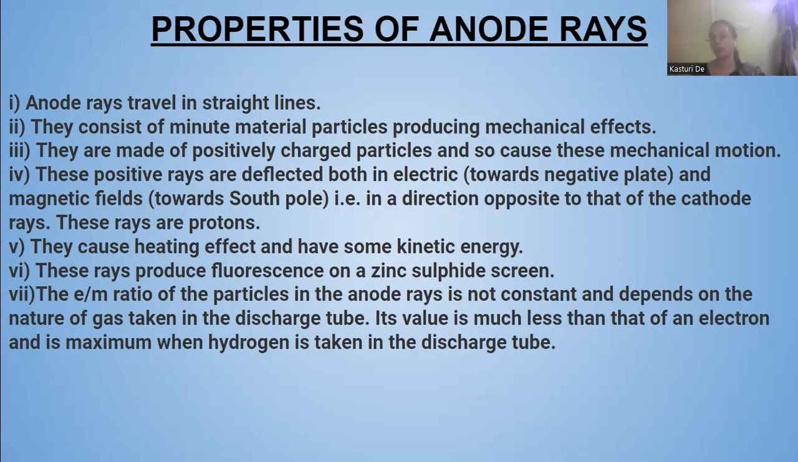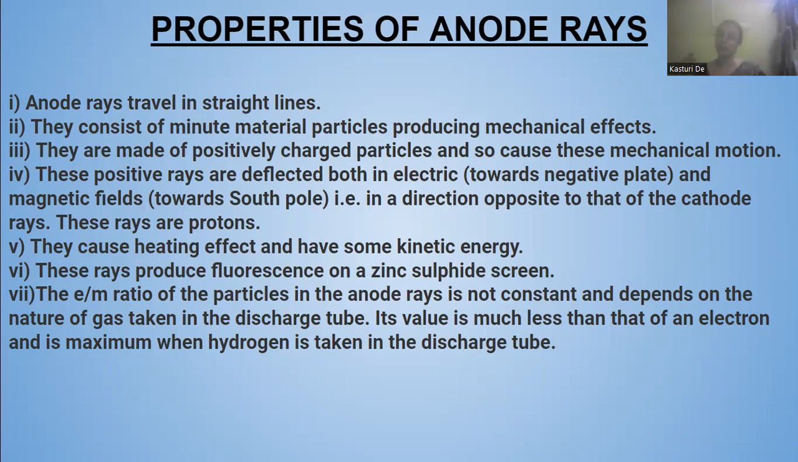In the case of cathode rays, when there is an electric field, as they are negatively charged particles, they will move towards the positive plate. If there is a magnetic field, they will move towards the north pole. But in the case of anode rays, positive rays, in an electric field they will move to the negative plate, and in a magnetic field, they will move towards the south pole.